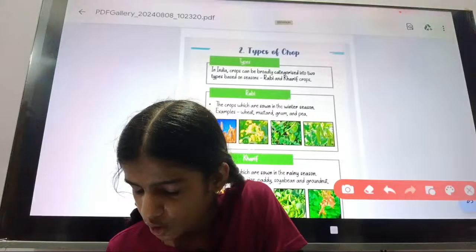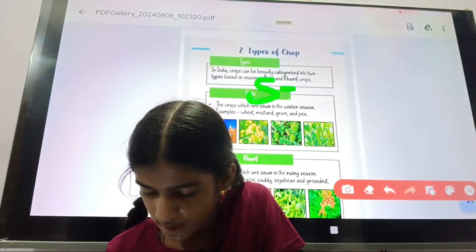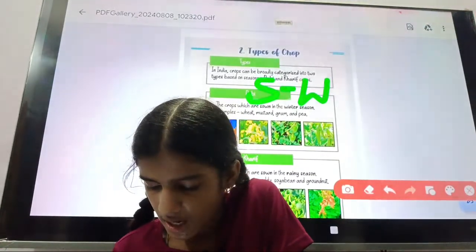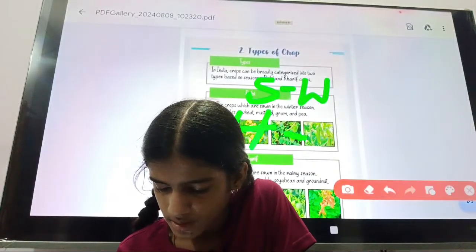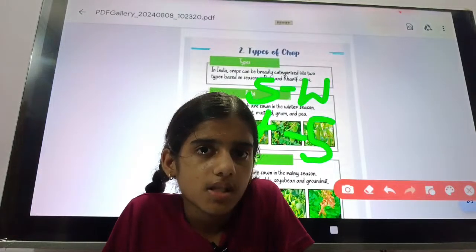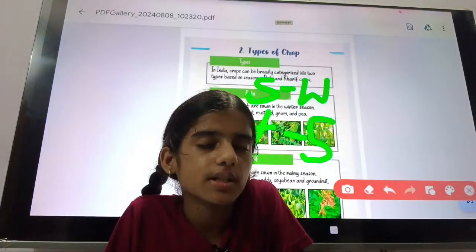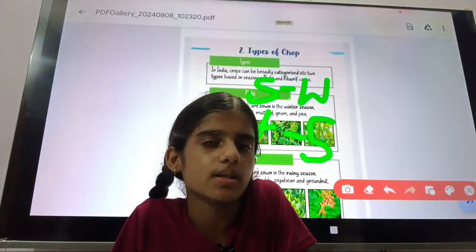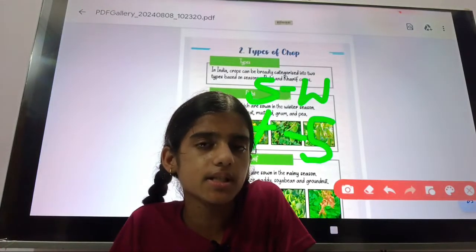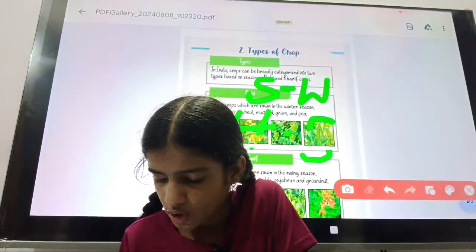Means, when are Rabi crops sown? In winter. Okay, S means sown and W means winter. And when are they harvested? In summer. Okay. So the crops which are harvested in the summer season are known as Rabi crops, and the crops which are sown in the winter season are also known as Rabi crops. These were the two definitions of Rabi crops.